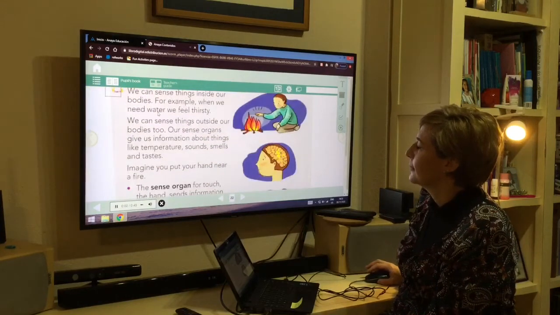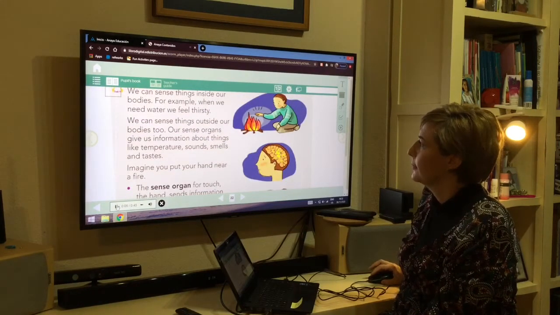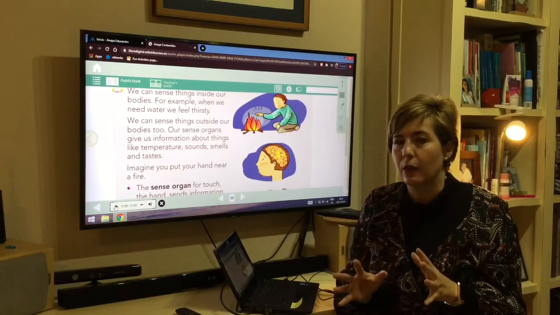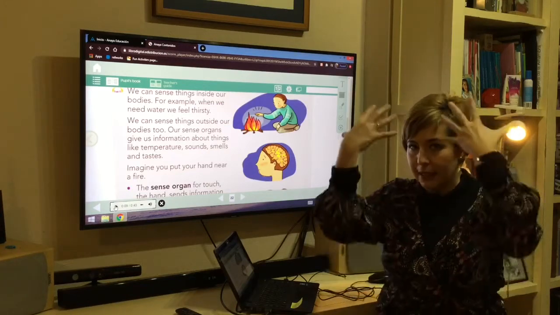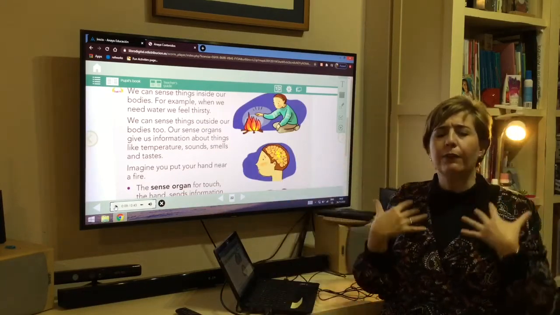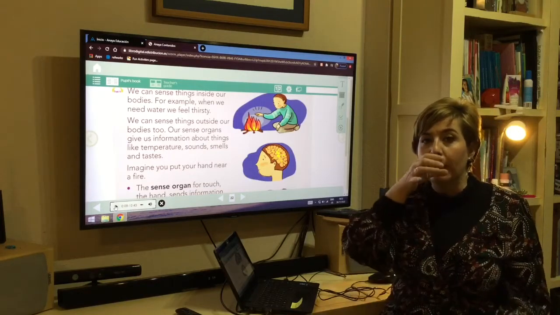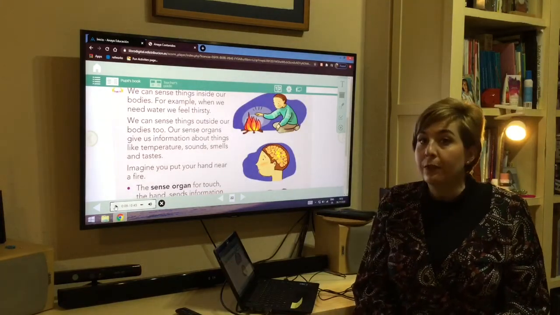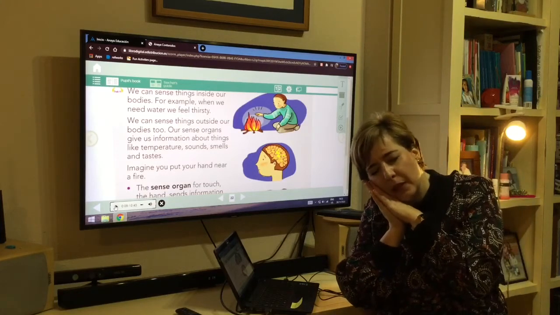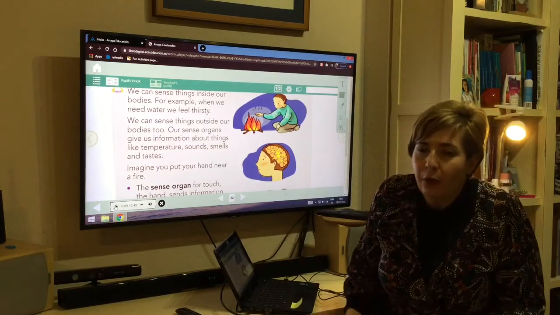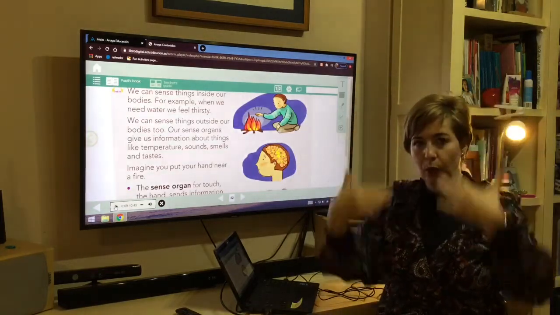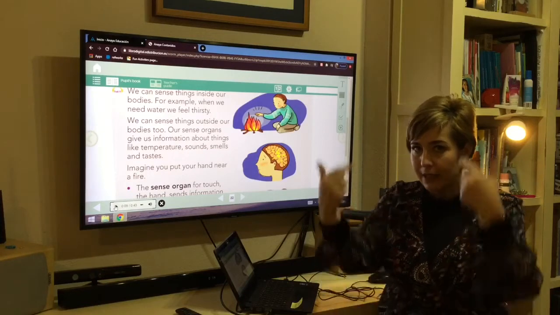We can sense things inside our bodies. For example, when we need water, we feel thirsty. The first thing, we can sense and feel inside or outside. What can we feel inside? We feel when we are thirsty. We feel when we are hungry. We feel when we are sleepy. We feel when we need to go to the bathroom. All those feelings are inside, in the body, okay?